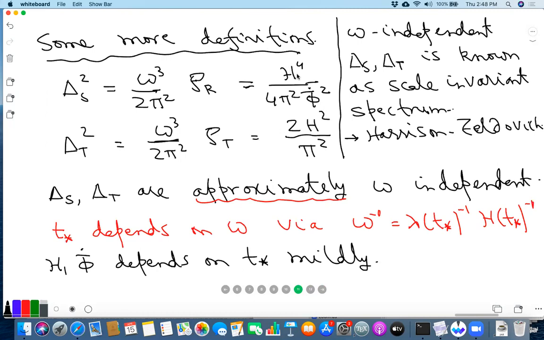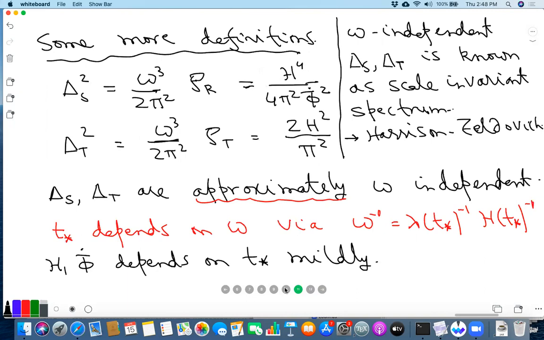That's what inflation tells us, because the potential is decreasing. So because the Hubble constant is decreasing as a function of time, we know that the larger the horizon crossing time, the lower should be delta S. So that already tells you that there is a directional effect. Larger is the value of T star, the lower is delta S.